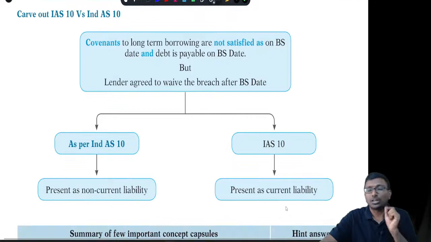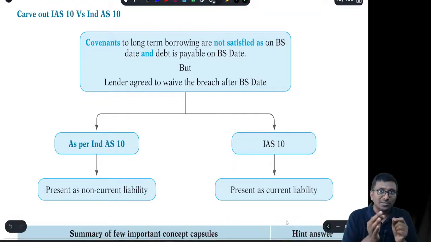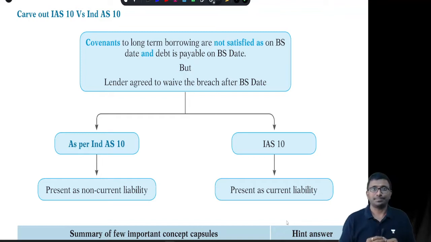And there is a small carve out. What is the carve out? There is a long-term borrowing, and there are covenants attached to it, that is, terms and conditions. As on 31st March 2022, our company did not satisfy the covenants.